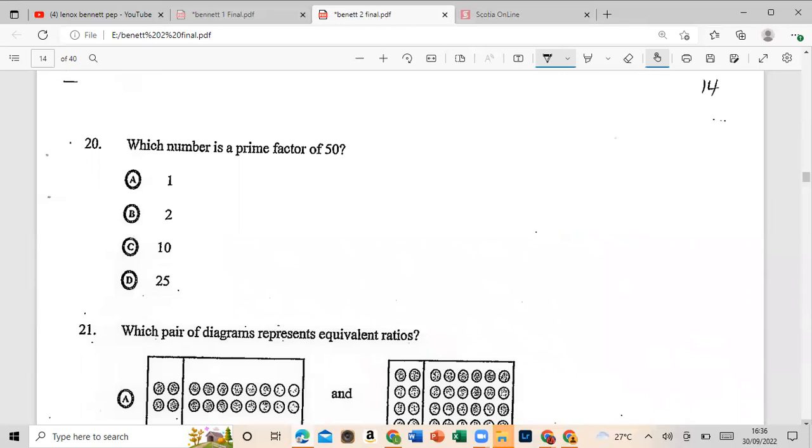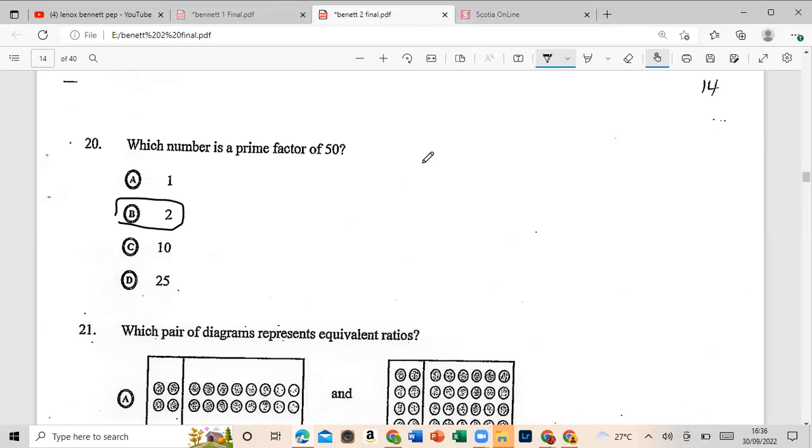Which number is a prime factor of 50? Which number is a prime factor of 50? All right. First of all, we can just examine the numbers. 1 is not a prime number. 2 is the only even number that is prime. 10 is not a prime number, and 25 is not a prime number. So we can establish that it would be 2, but let us work it out.